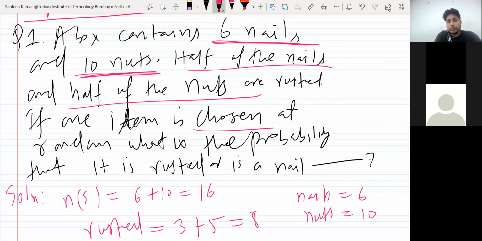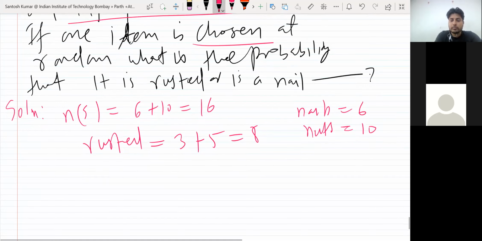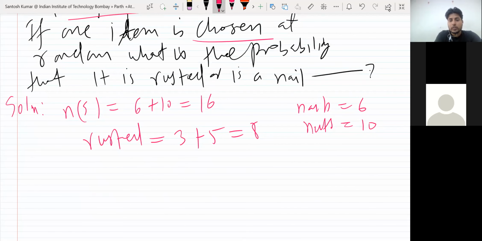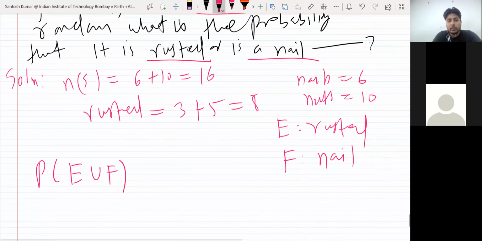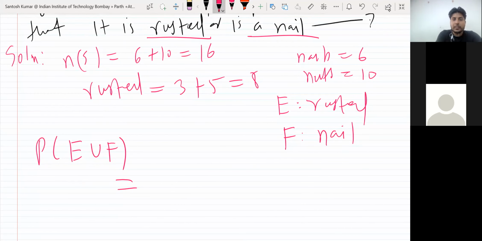So let me call E rusted, and event F nails. What they ask you is the probability of E union F, since or means union. You know the formula, you apply this.